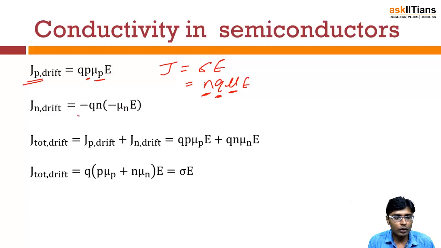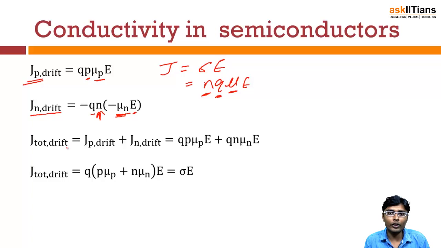So the current density for the n-type semiconductor will be minus Q n mu n E, where n is the electron concentration, mu n is the mobility of the electron, and E is the electric field. So the total current density will be due to both the holes, that is the p-type, and the electrons, right?